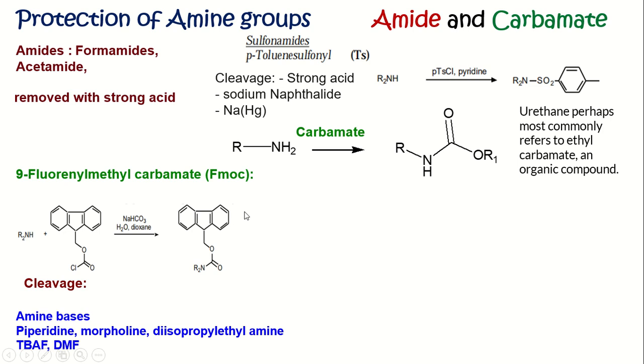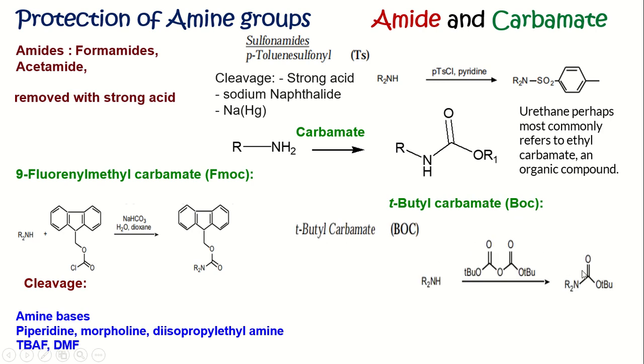Now, second way, the protection of amine by using tert-butyl carbamate. The short form is BOC. The amine is converted to N-BOC by using di-tert-butyl dicarbonate. The deprotection takes place in strong acidic condition. Therefore, FMOC is stable in acidic condition and BOC is stable in basic condition.